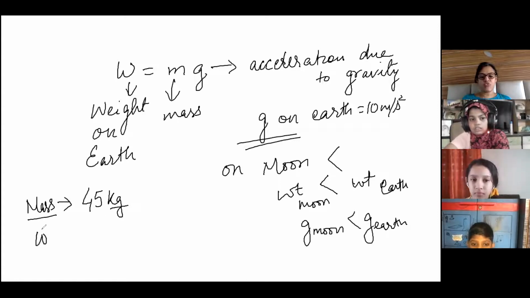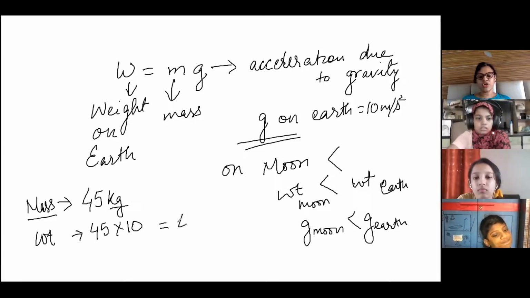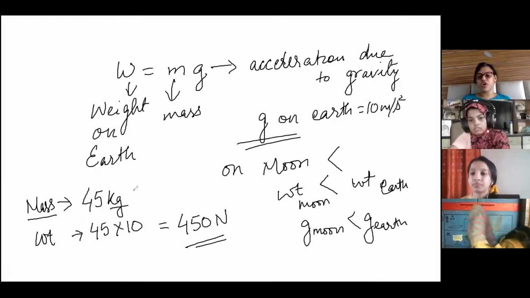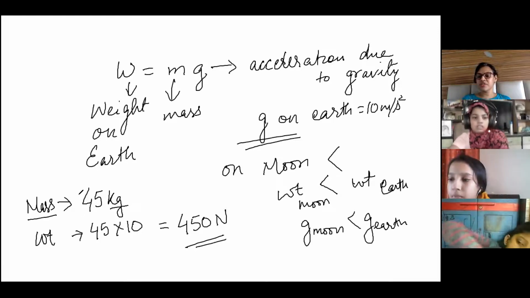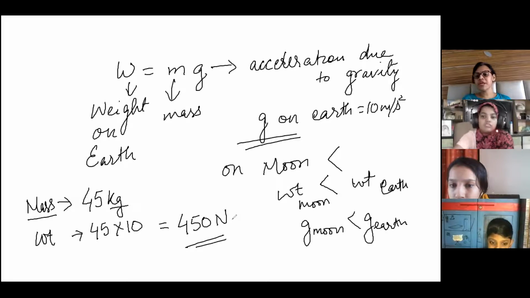Now, what is your weight on Earth? Your mass is 45. Multiply it with 10, because G on Earth is 10. So your weight is 450 Newton. Is it clear, Amina? Your weight is 450 Newton and your mass is 45 kgs. Ma'am, I guess mine is 40. So yours will be 400 Newton. Multiply it with 10, your weight will be 400 Newton.